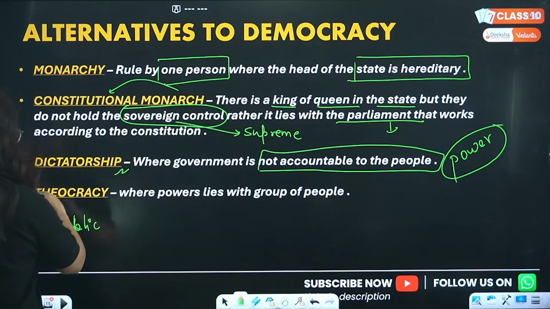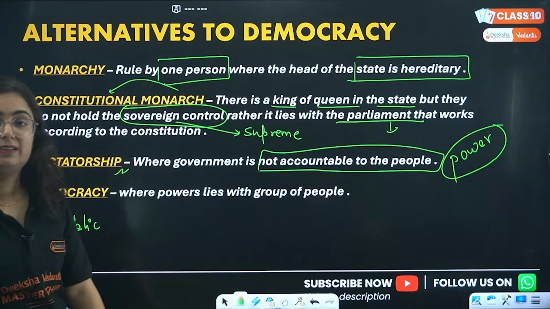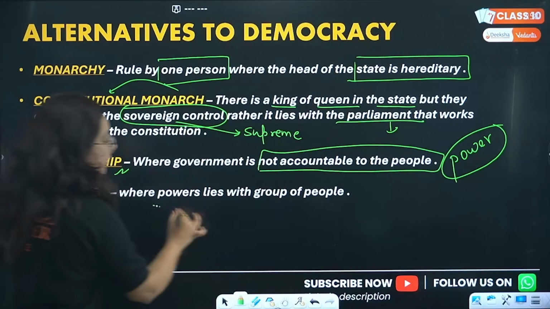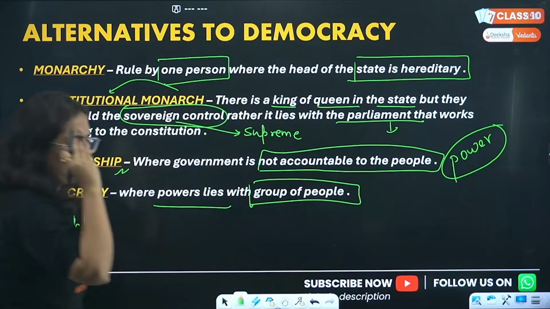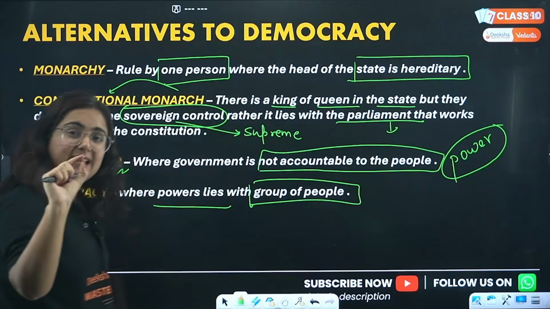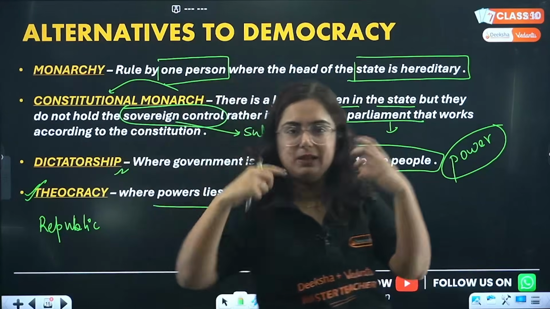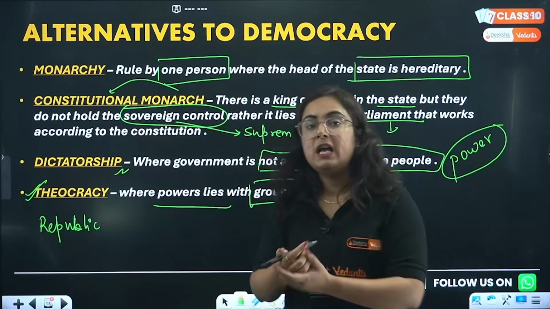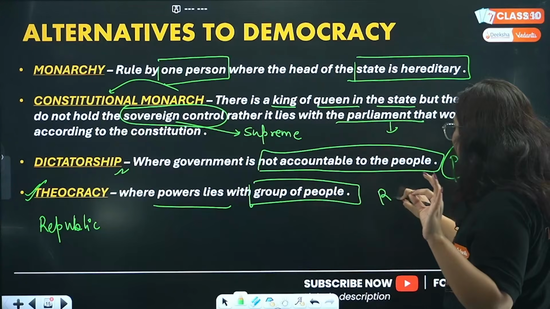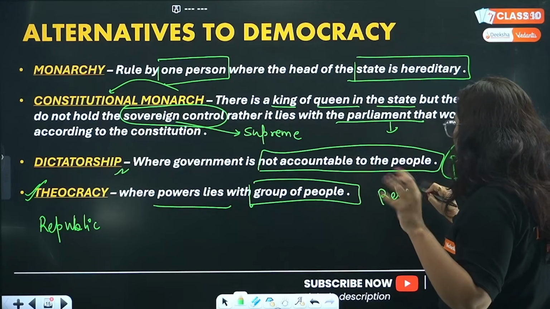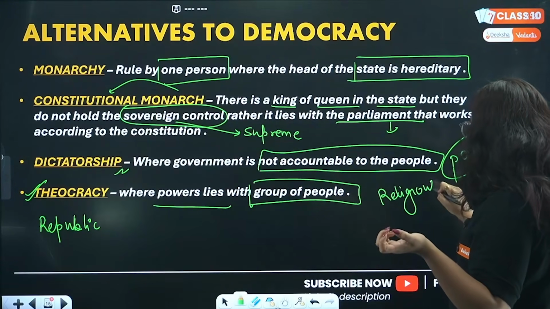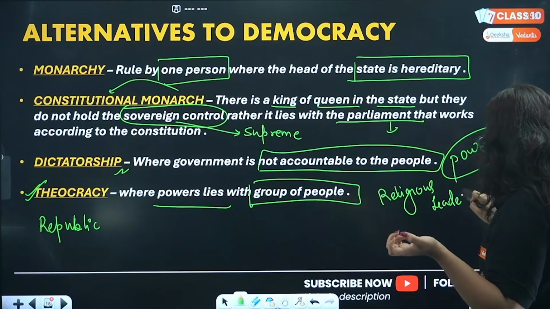Great. Then here is theocracy. Beta, theocracy is where power lies with a group of people. Now what is this, ma'am? There is no single head. Rather, there are 5-6 people that are considered as a group. That is actually happening in the countries which are following religious leaders as their heads. Right? I'll tell you the example.